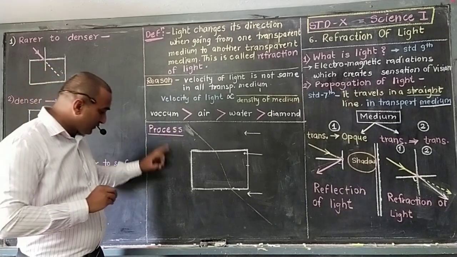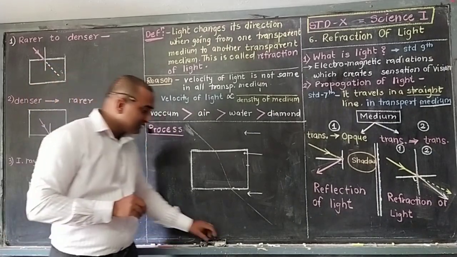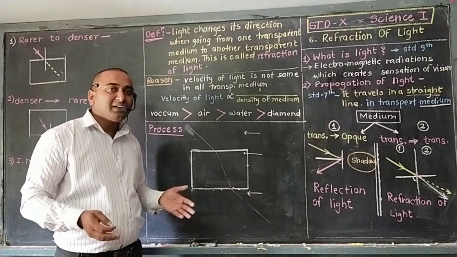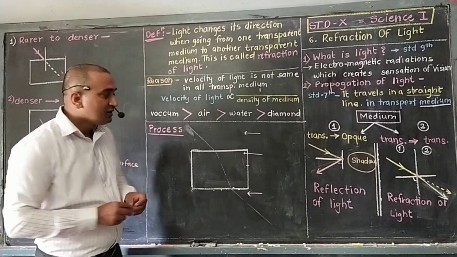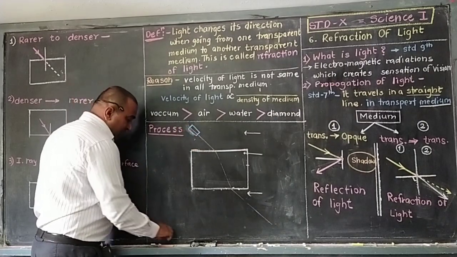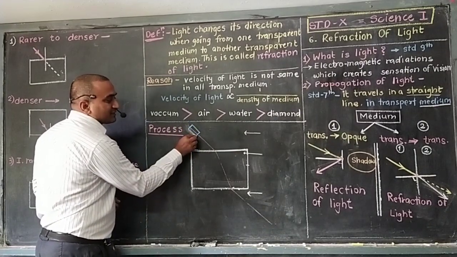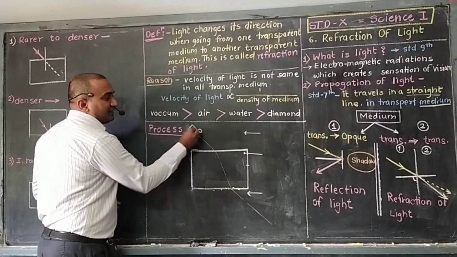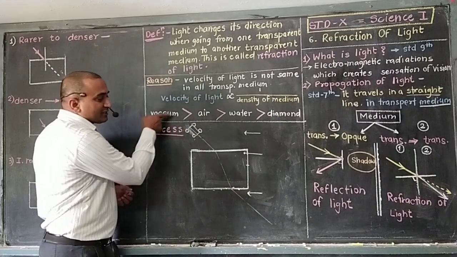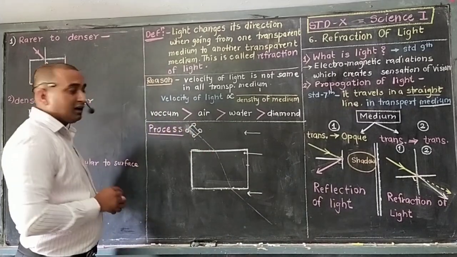To understand the process of refraction, we are discussing one good example. In childhood, we all played with toy vehicles, or not? Suppose there is one toy vehicle. These are wheels: these two are front wheels and these two are rear wheels. It is moving obliquely.